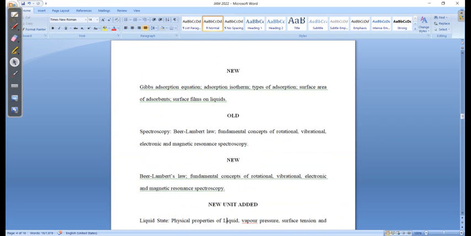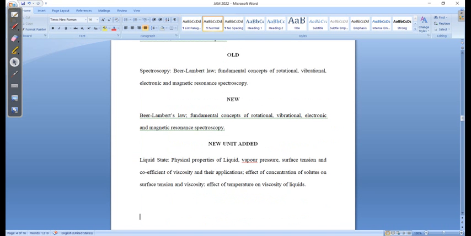And after that you see here spectroscopy. There is not much change in the spectroscopic techniques. Similarly, the old and the new syllabus are the same. The important news is that in the physical chemistry part they have included a new unit, and that unit is the liquid state. Now you need to know the physical properties of the liquid state, the concept of the vapor pressure, which you have already studied in your solution part.